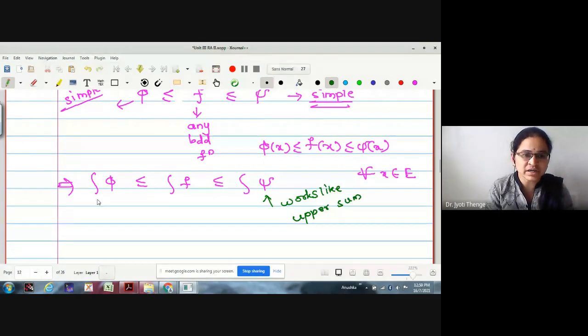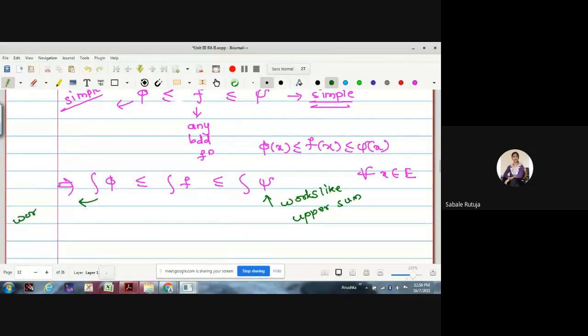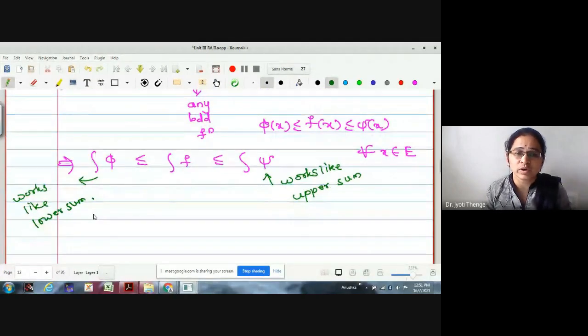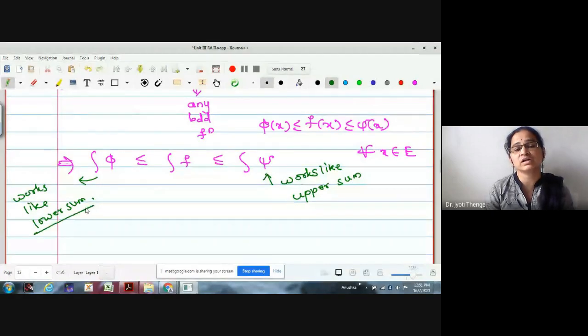And what about this integration of phi? This works like a lower sum. If it works like a lower sum, what kind of structure have we found for the lower sum in Riemann integration? Suprema or infima? We have found suprema of the lower sums. Therefore here also, we try to find the supremum of integration of phi, whenever f is greater than or equal to phi.